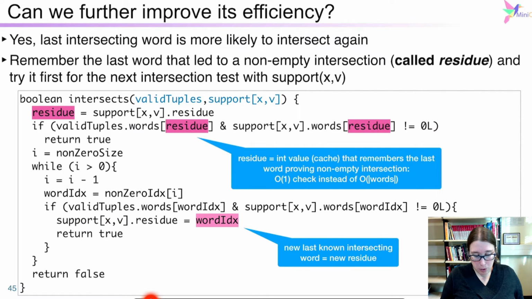So each of the supports for each pair of variable value has its own residue, because it's not the same word that was the last that led to an intersection. And if after that we still haven't found an intersection, that means there is no intersection. We can return false, and in that case we can remove the value.